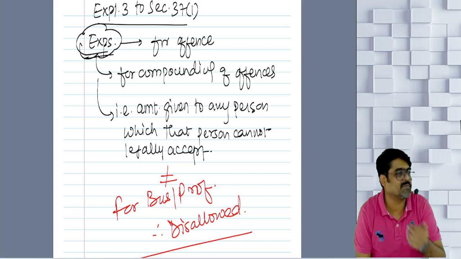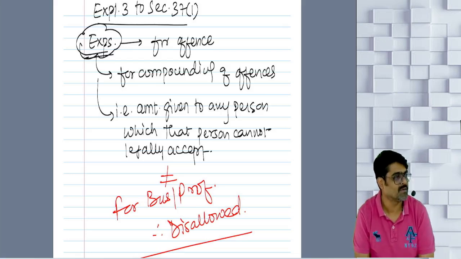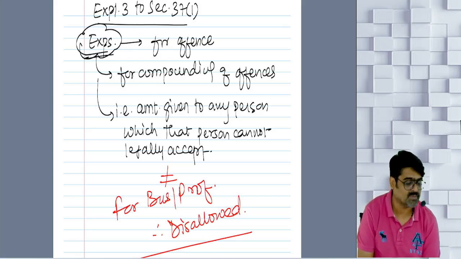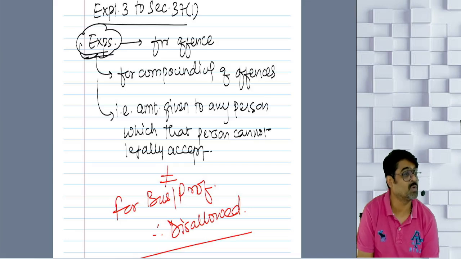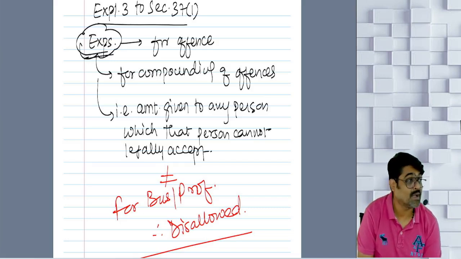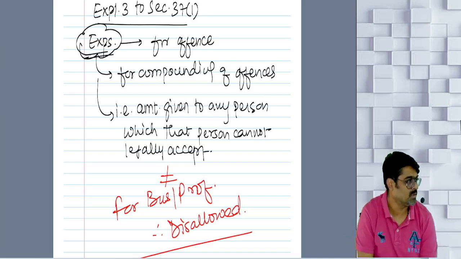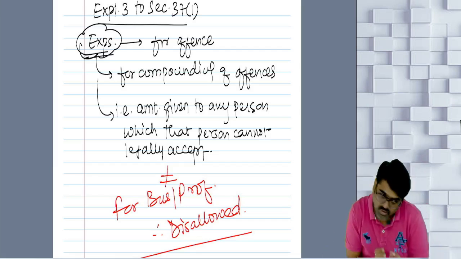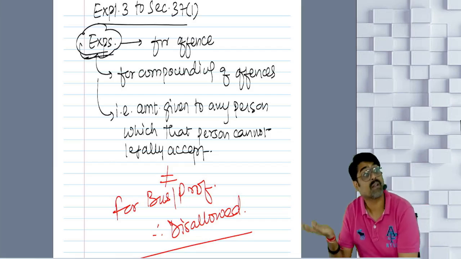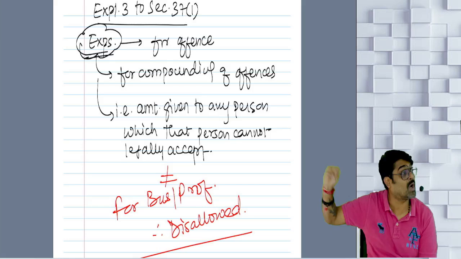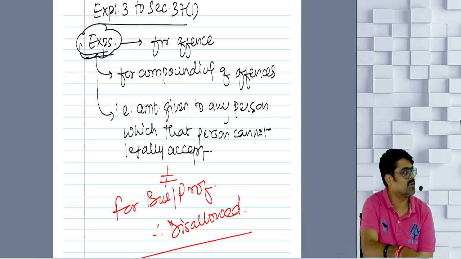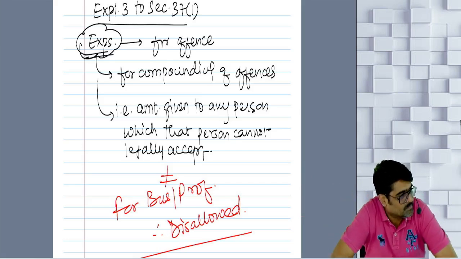Then 2 years back this explanation came, and from now onwards, even if you are giving, you are not going to get that deduction as per Explanation 3. Because the person to whom you are giving this amount is not legally allowed to accept that amount from you. So any amount which you are spending for your business, for you it is allowed to spend, but the person to whom you are giving that amount is not legally allowed to accept it. Then also this amount will not be allowed as a deduction to you.